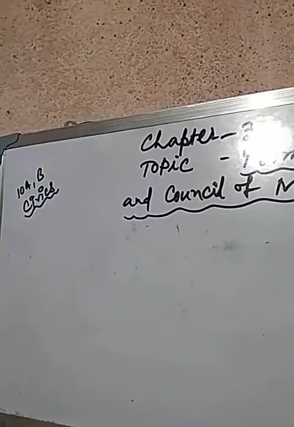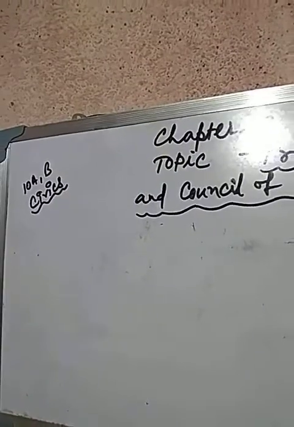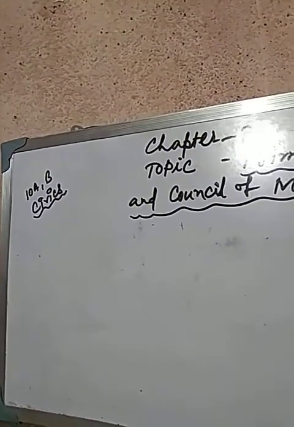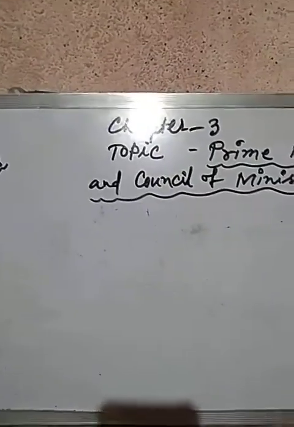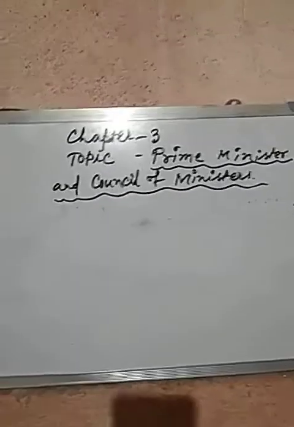And next point. Our constitution has guaranteed one point I am discussing.